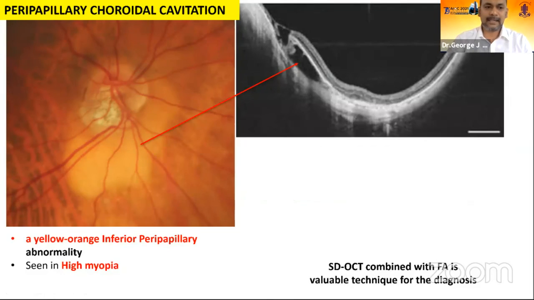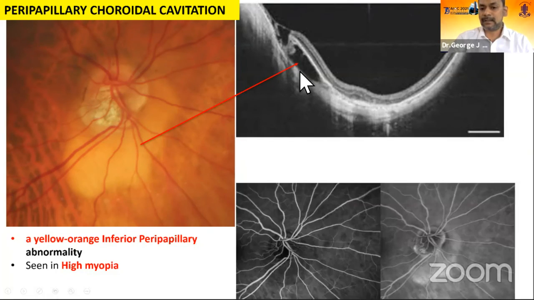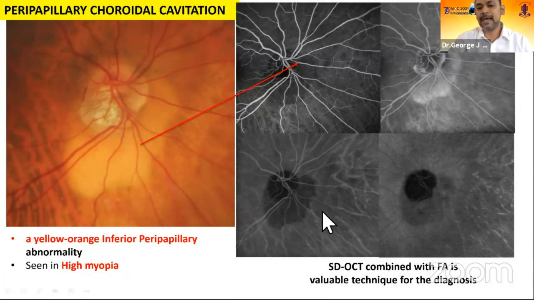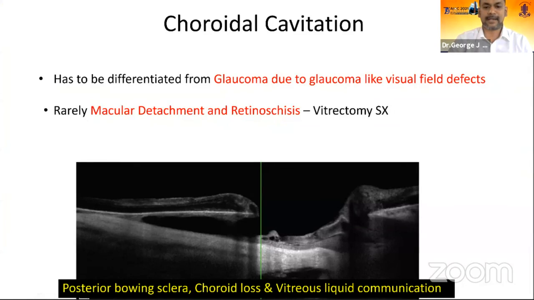So the last entity I would touch upon is a peripapillary choroidal cavitation, which is seen as a yellow-orange inferior peripapillary lesion, usually associated with high myopia and staphyloma. And you can see this hyporeflective cavitation under the RPE. And the fluorescein usually shows no leakage, but staining in the late phase. ICG is the catch here. It shows all around hypocyanescence during the dye transit.